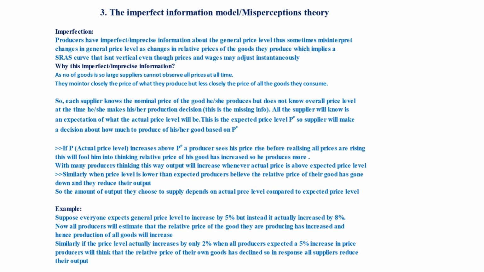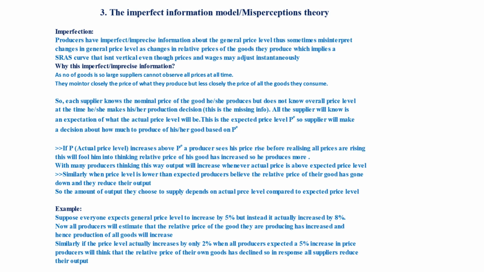Now, the imperfection in this model is that producers have imperfect information about the general price level. Thus, they sometimes misinterpret changes in the general price level as changes in the relative price of the goods they produce. Now, why does this imperfection arise?